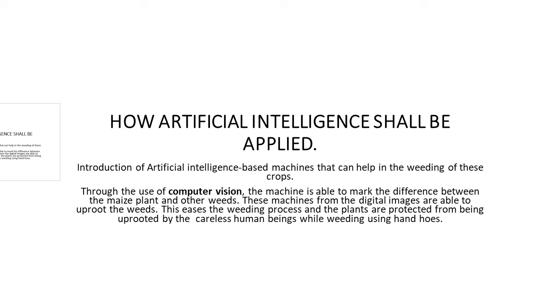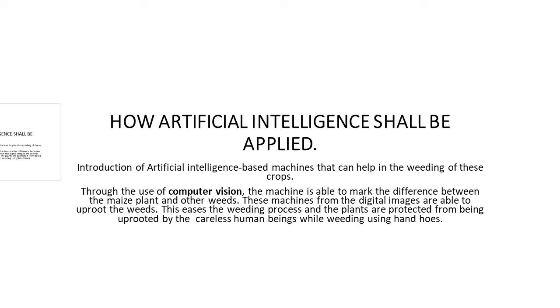Introduction of artificial intelligence based machines that can help in the weeding of these crops. Here we are going to introduce some machines which are going to replace the human labor, but these are AI machines which think more like humans. Through the use of computer vision. Computer vision is where computers are able to view digital objects and interpret them.